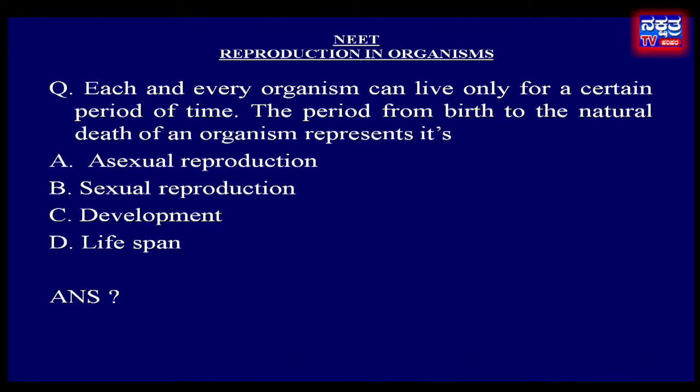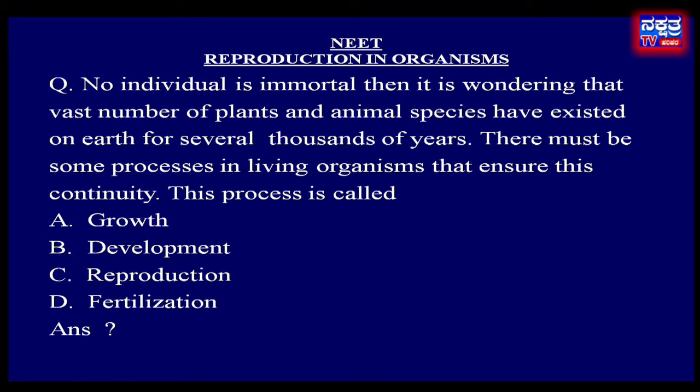Move to the next question. No individual is immortal. Then it is wondering that a vast number of plant and animal species have existed on earth for several thousands of years. There must be some processes in living organisms that ensure this continuity. This process is called option A, growth, B, development, C, reproduction, D, fertilization.